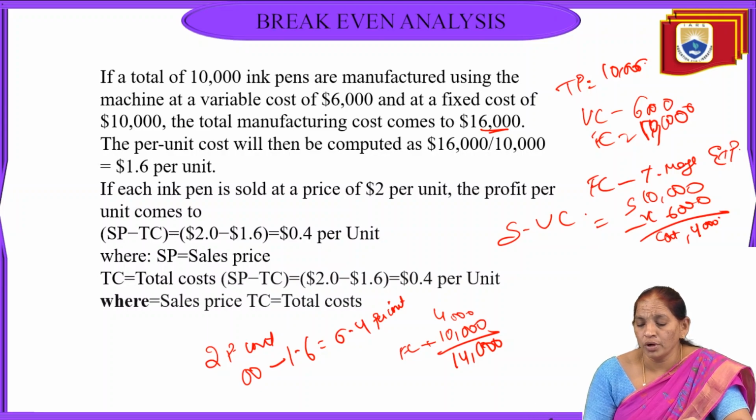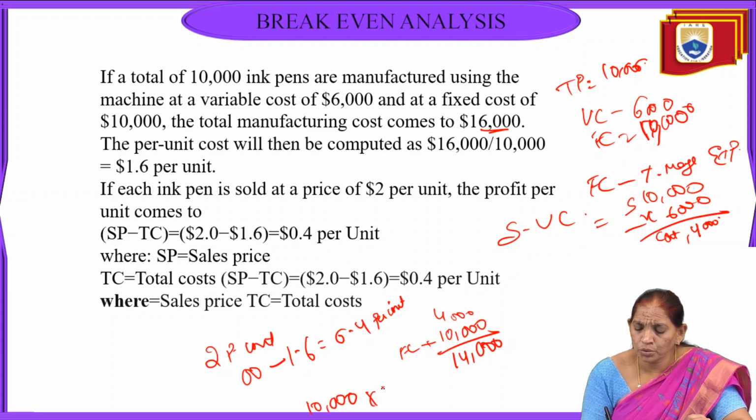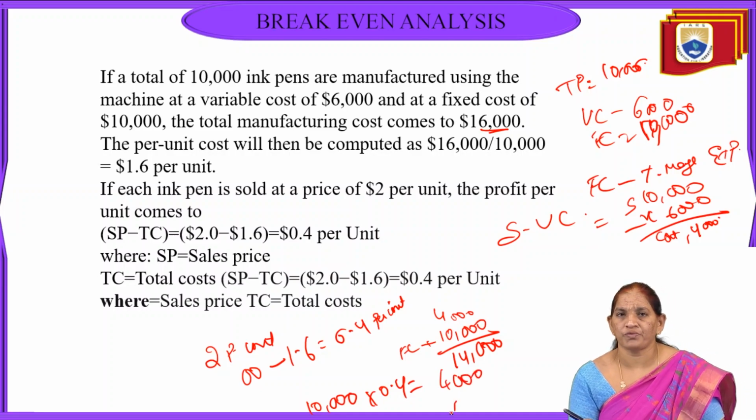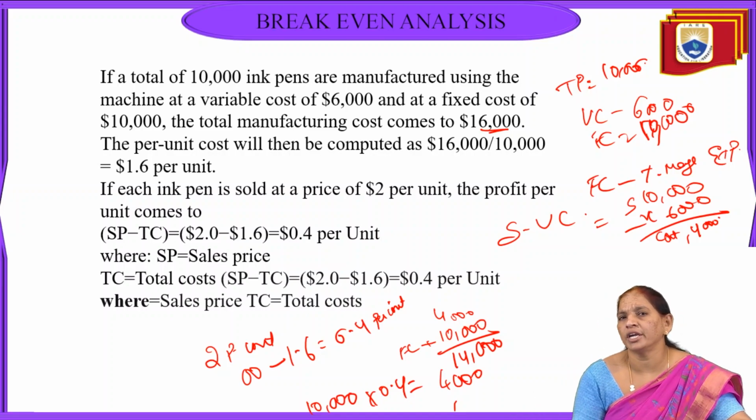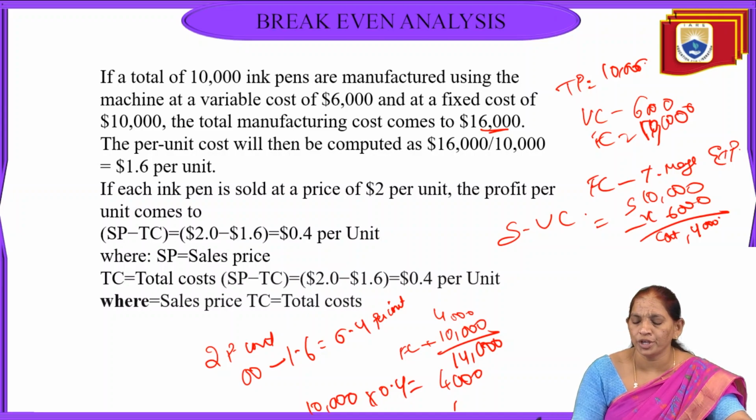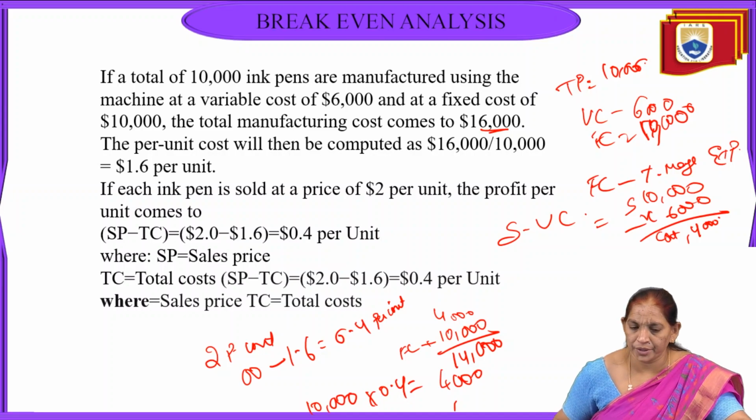Maybe if I sold 10,000 pens, so 10,000 into 0.4, I'll get 4,000 as an extra profit. So by knowing this contribution, we are able to identify what is the exact BEP and how much amount we got above BEP could be identified.